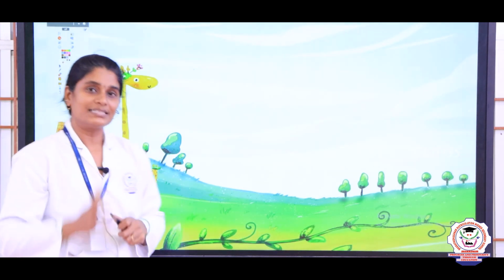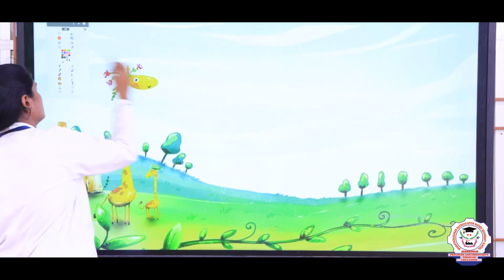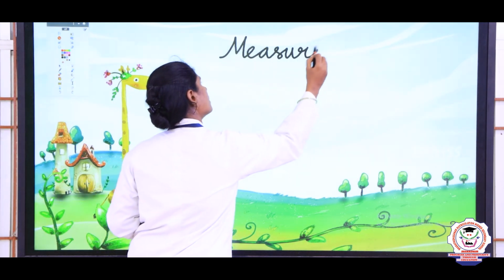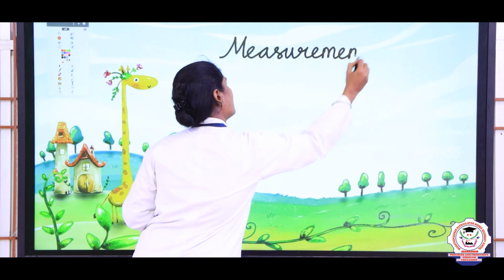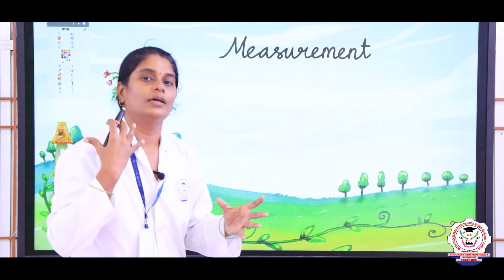In this class you learned what measurement is. In your higher classes you will study these in more depth. Measurement is the process of finding out the quantity, size or amount of any object.